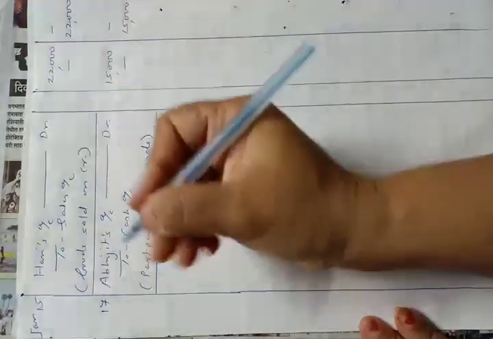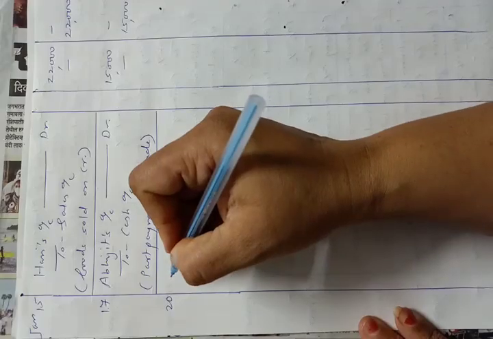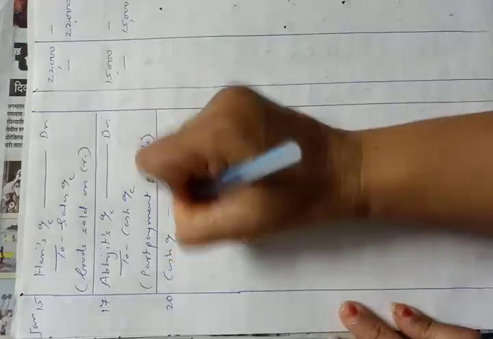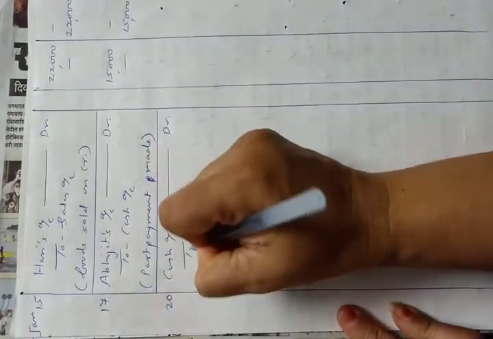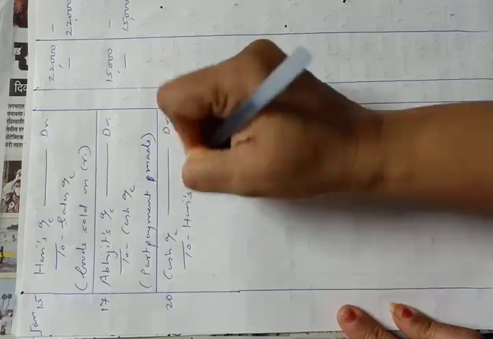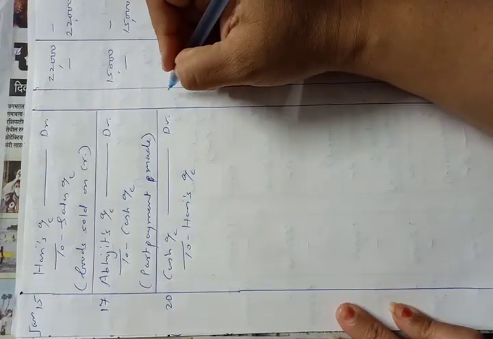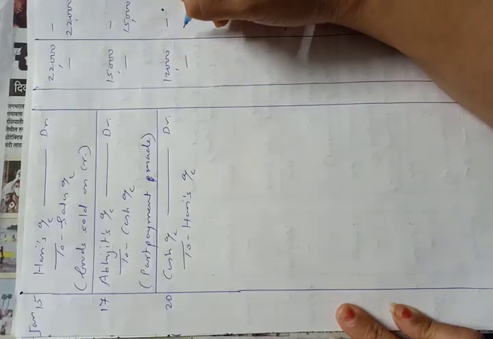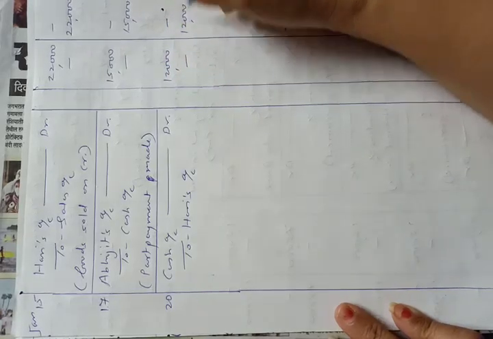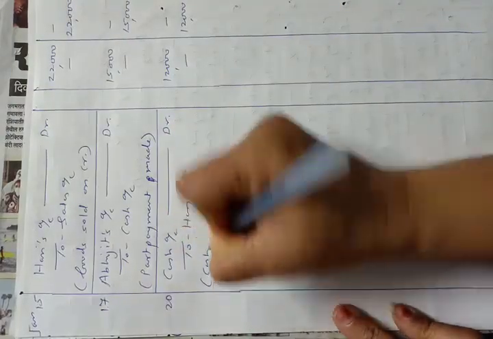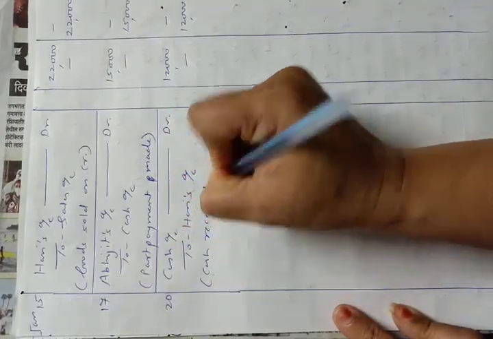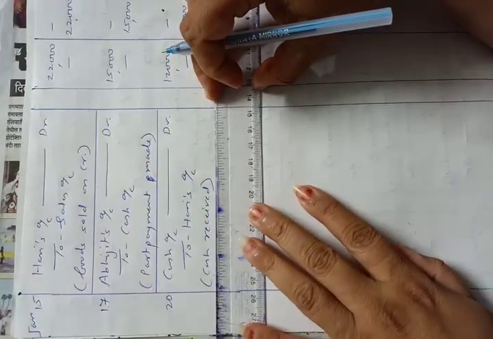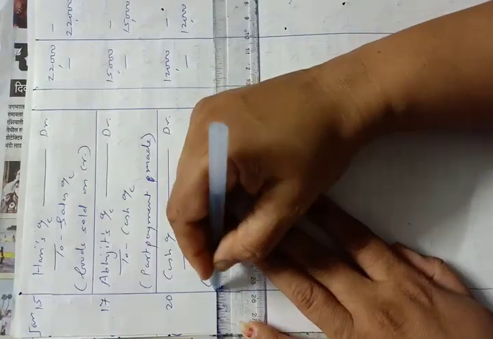Now January 20, received from Hari rupees 12,000. So cash account will be debited as we are receiving the cash to Hari's account. We are receiving rupees 12,000. So cash account will be debited by rupees 12,000 and Hari's account will be credited by rupees 12,000. Cash received or part payment received असंही म्हणू शकतो आपण. Cash received. Narration is a short description of that transaction.